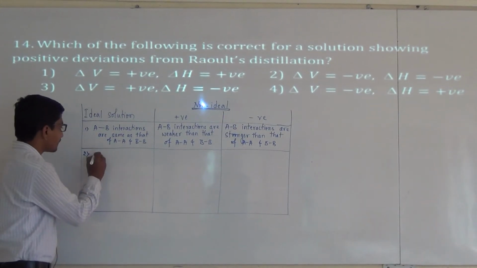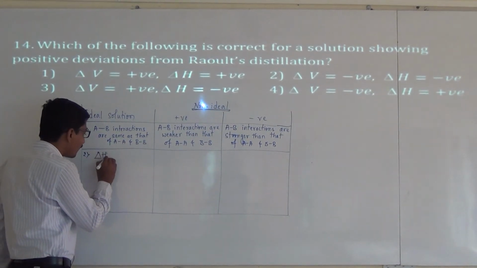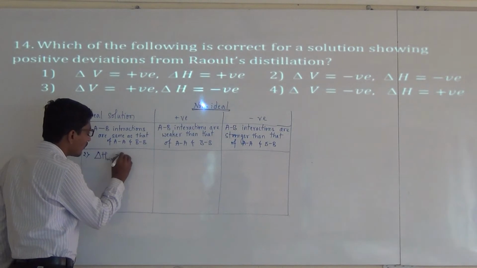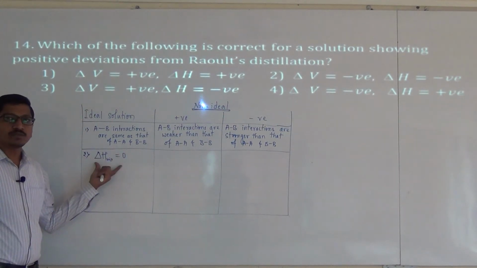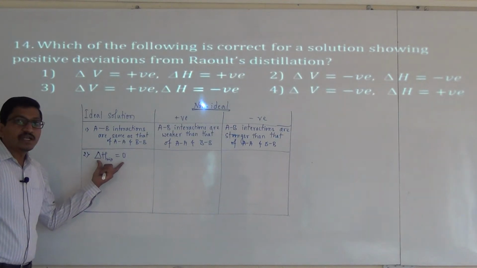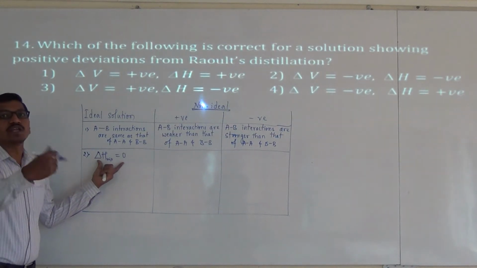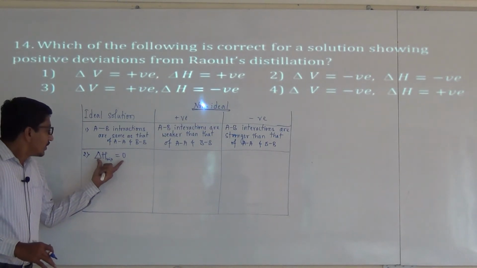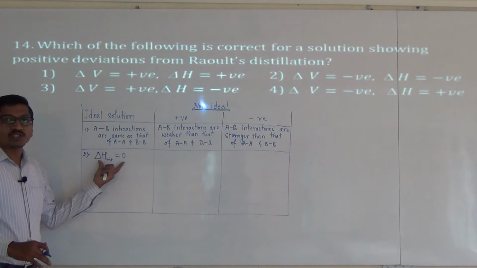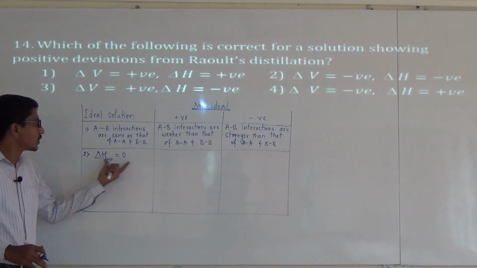The second one is, enthalpy of mixing is always equal to 0. During the formation of an ideal solution, heat is neither absorbed nor evolved, and the total enthalpy change during the formation of an ideal solution is always equal to 0.